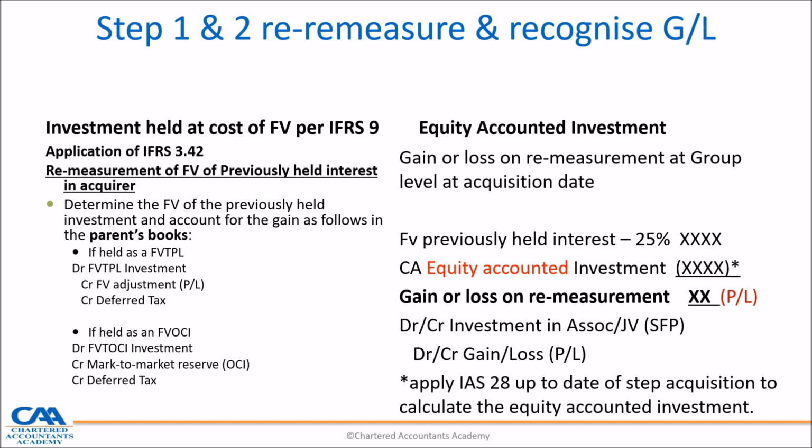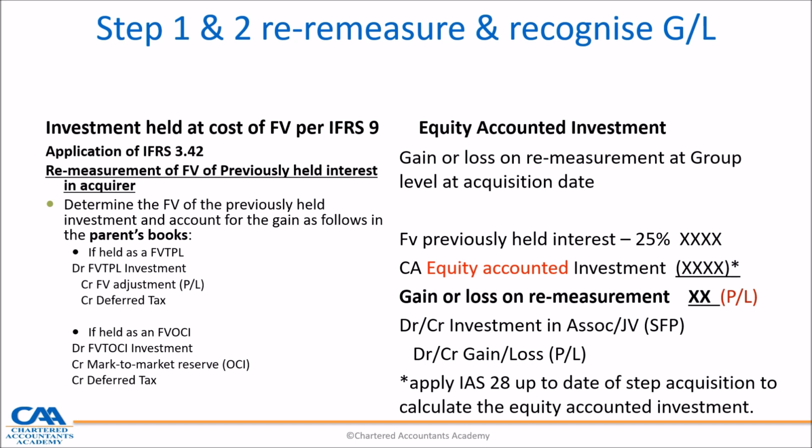If it's a fair value through OCI investment, definitely if there's a gain, debit the fair value through OCI investment, credit the market reserve in the OCI, and also charge the tax directly in the other comprehensive income where the gain also happens. And that also the deferred tax is a CGT again, because it's a marketable security, and the rate depends whether it's listed or unlisted.